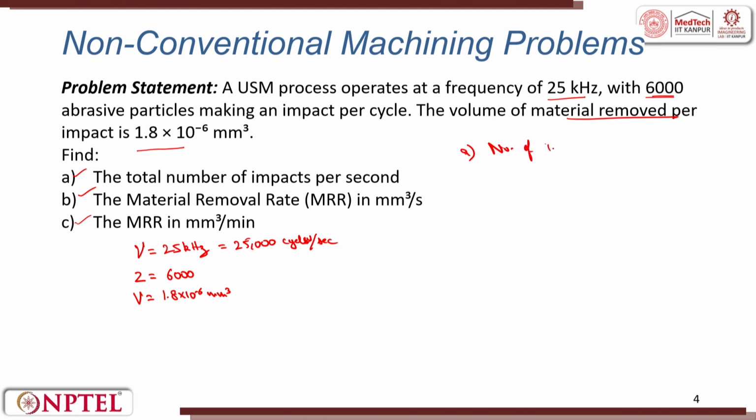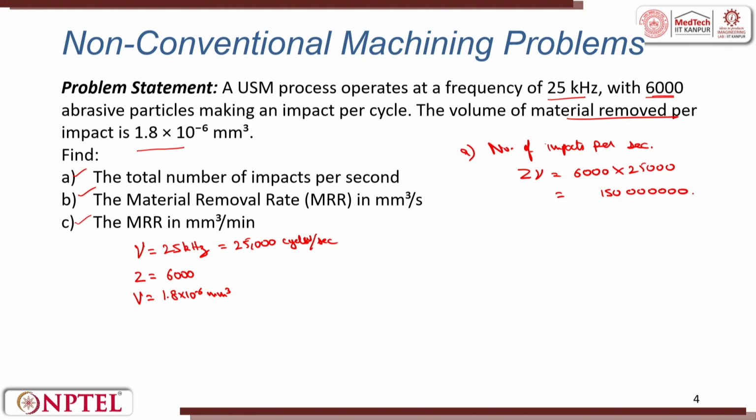First part is total number of impacts per second, that is part A. Number of impacts per second is equal to Z into nu, that is equal to 6000 into 25,000. This is equal to, there are 6 zeros, and 6 into 25 is 150.